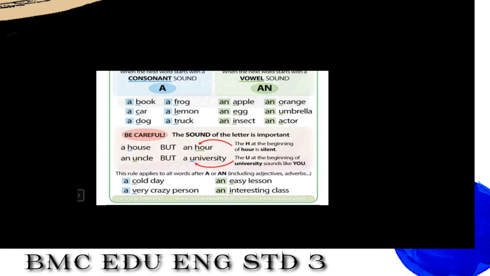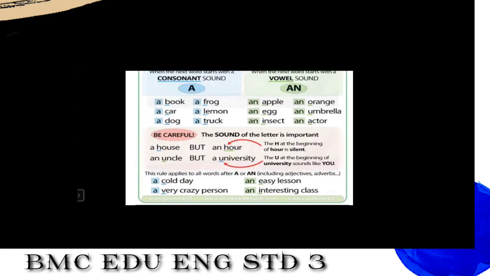Now, see here. The first example: a house. H is a consonant. So here we use a before house. But when we talk about an hour, why did we use an over here? H is a consonant.